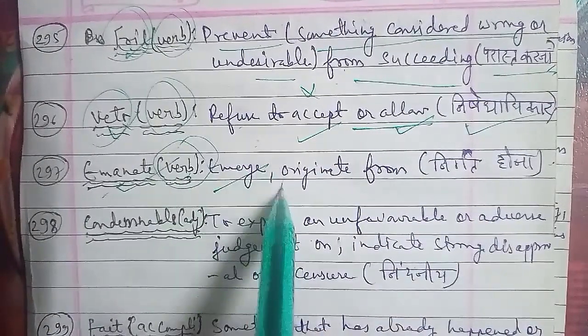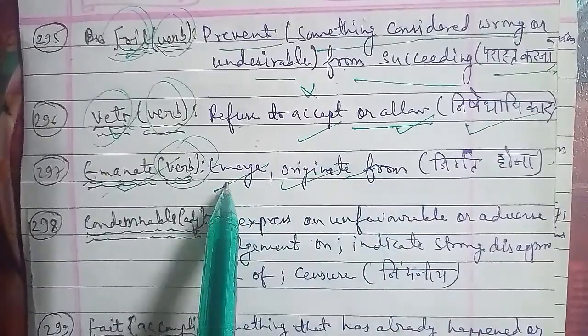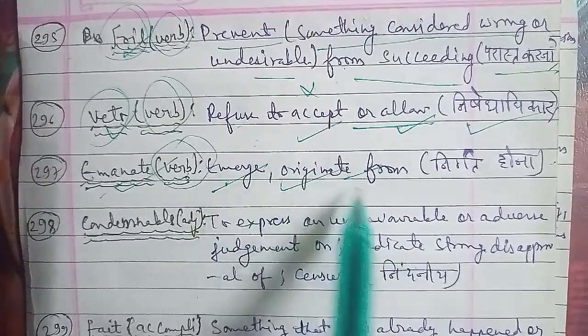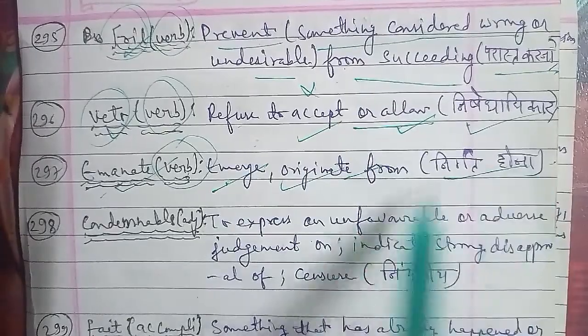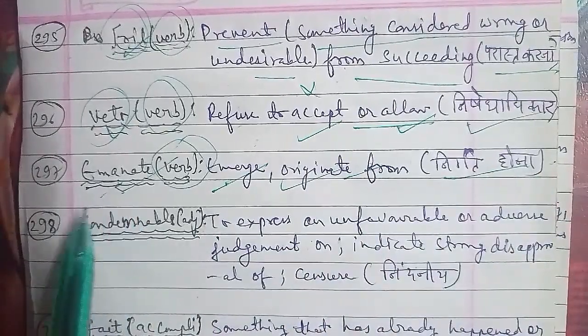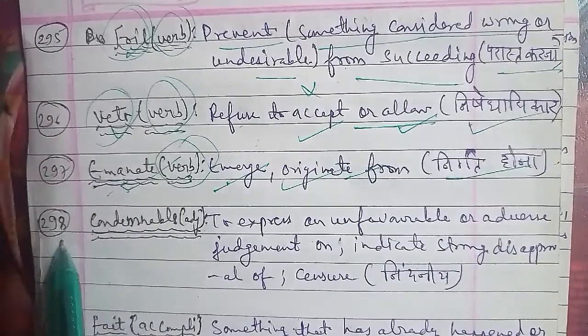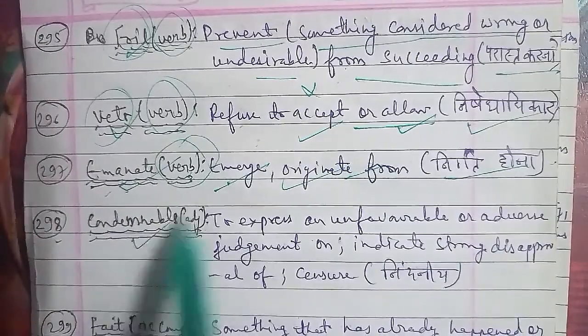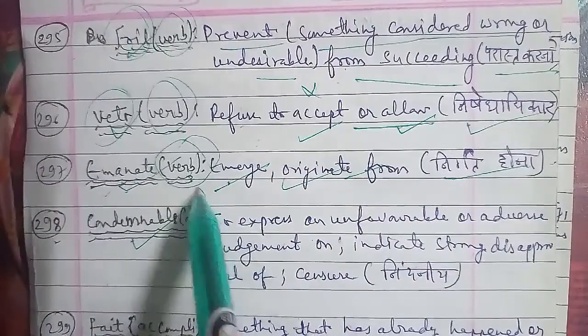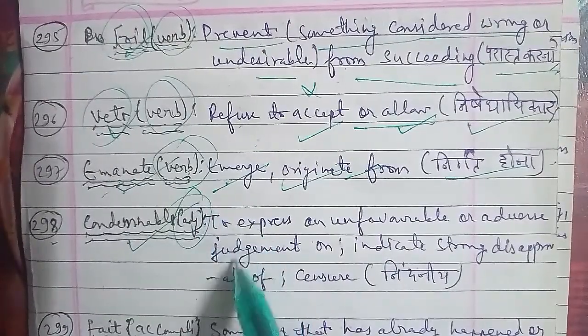Now moving on with the next word that we have here, 299, that is fait, F-A-I-T. Fait accompli is a word that is used as a noun, and the meaning of fait accompli is something that has already happened or been done and cannot be changed.